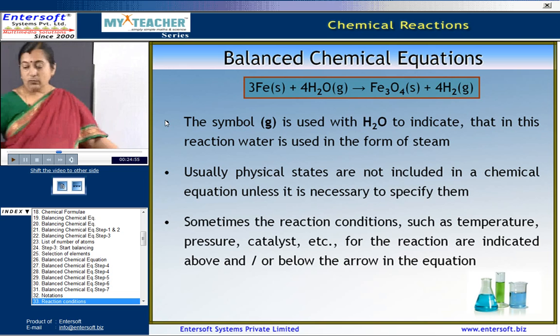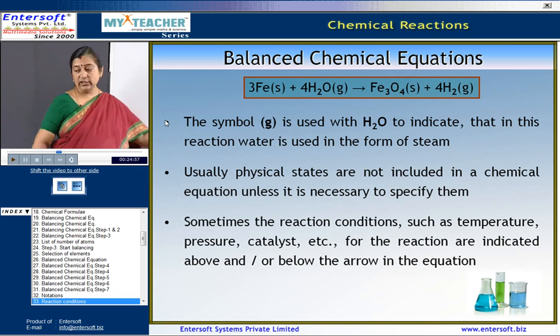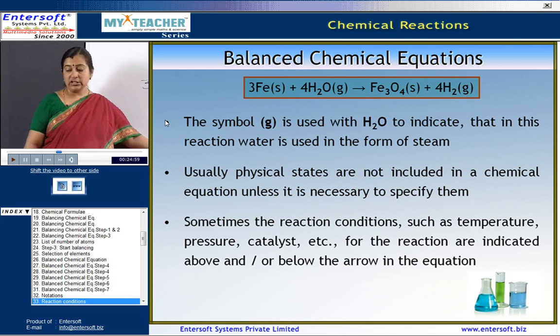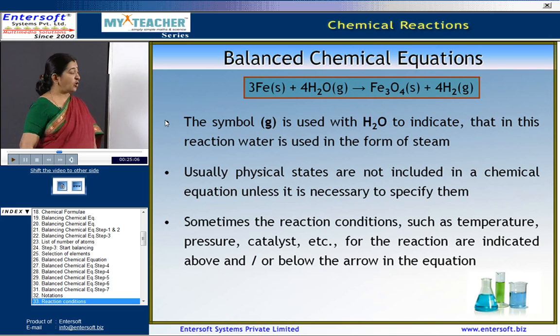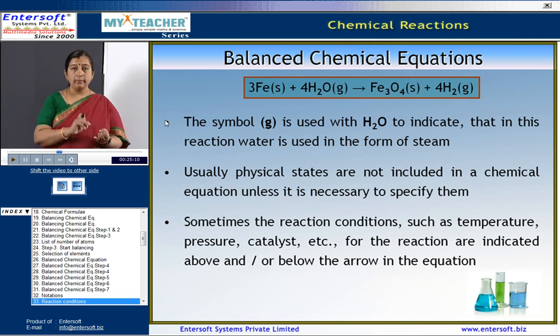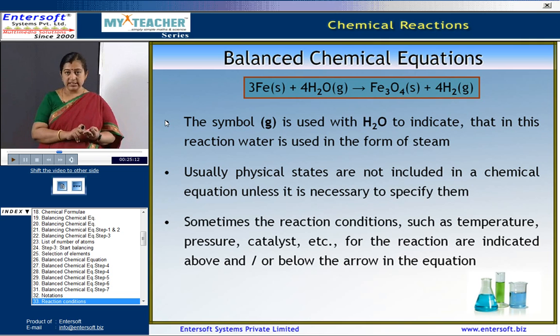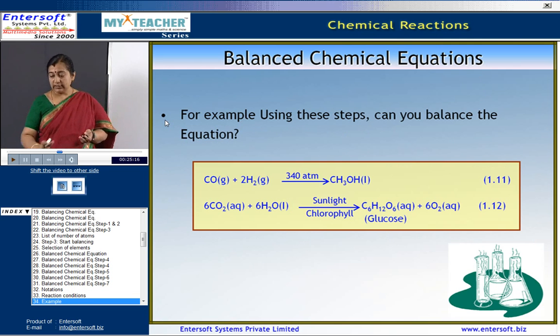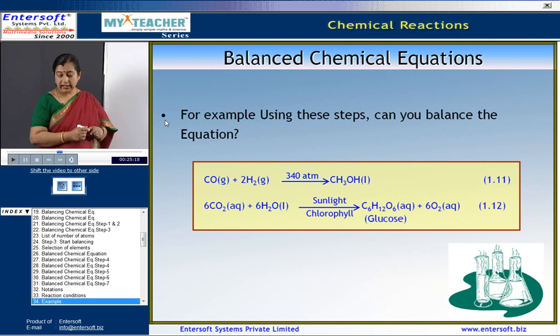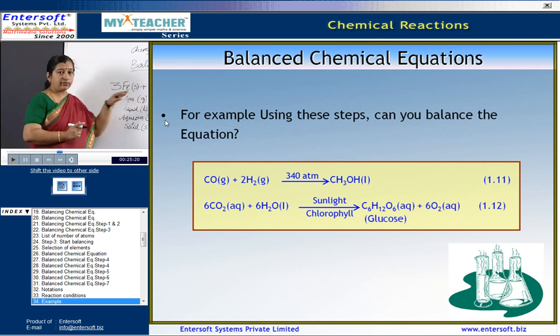Now, the physical states are not included in a chemical equation unless it is necessary to specify them. The reaction conditions also can be specified, like temperature, pressure, catalyst, etc. for any reaction, and these can be written on top of the arrow.